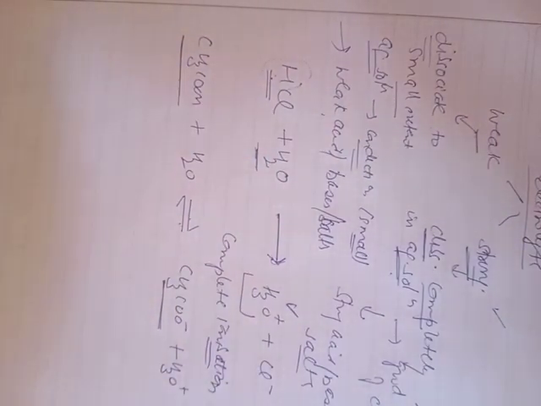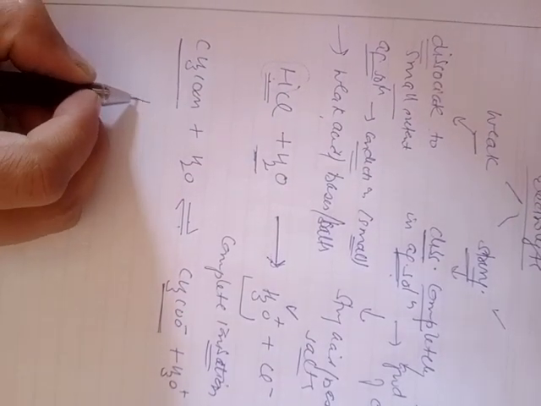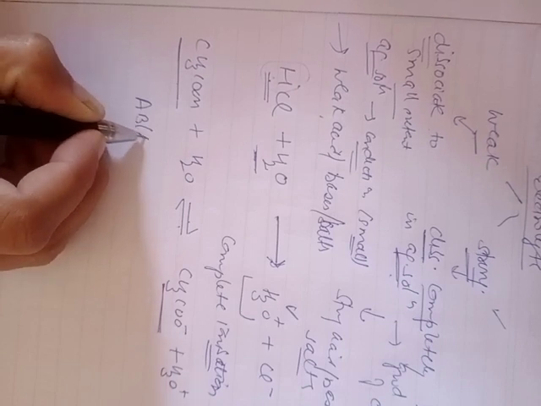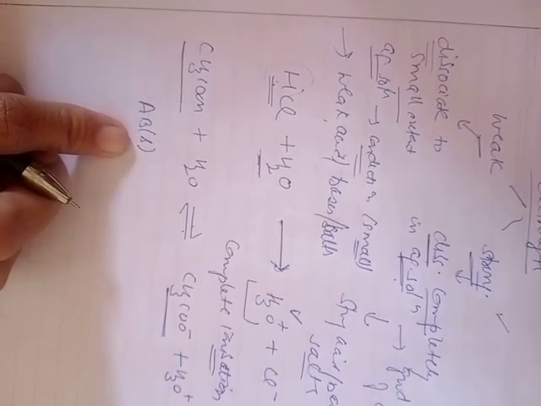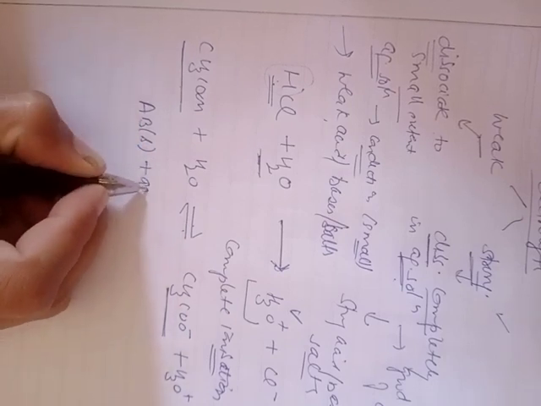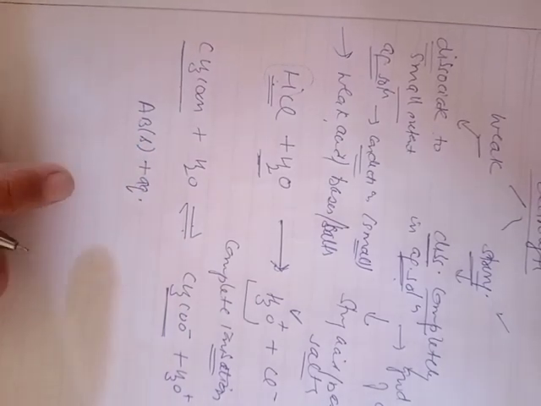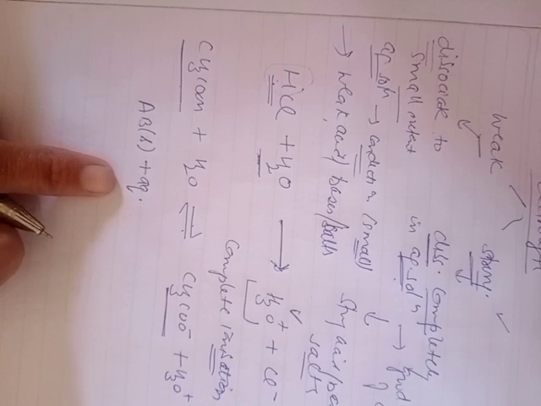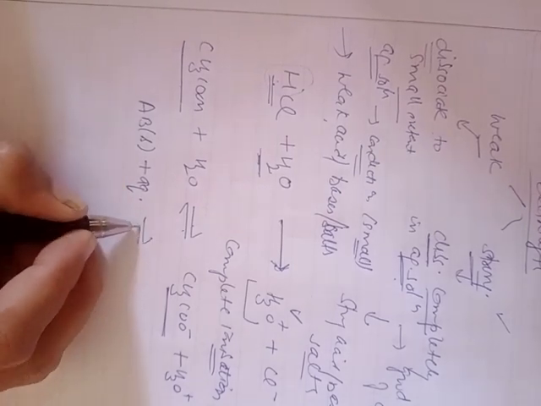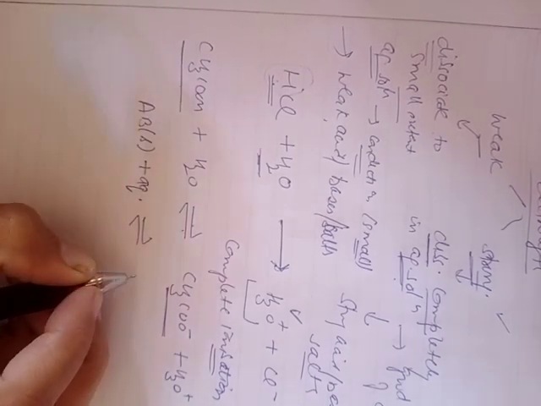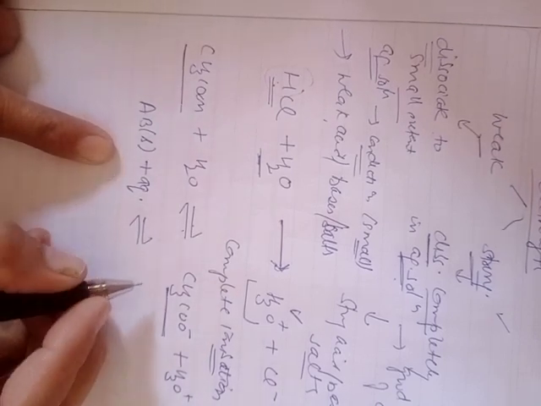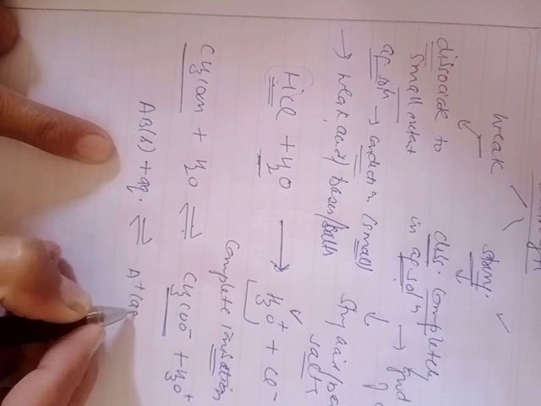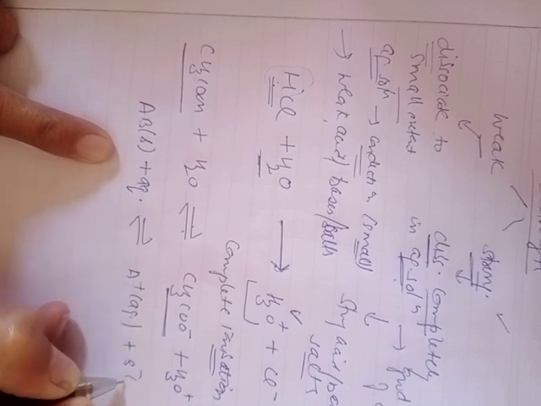Generally, the ionization of a weak electrolyte is given as, suppose we have taken a weak electrolyte named AB. The physical state of this electrolyte is solid. When it undergoes dissolution in water, that is aqueous solution, it will undergo partial ionization to produce the respective A positive ions and the B negative ions.